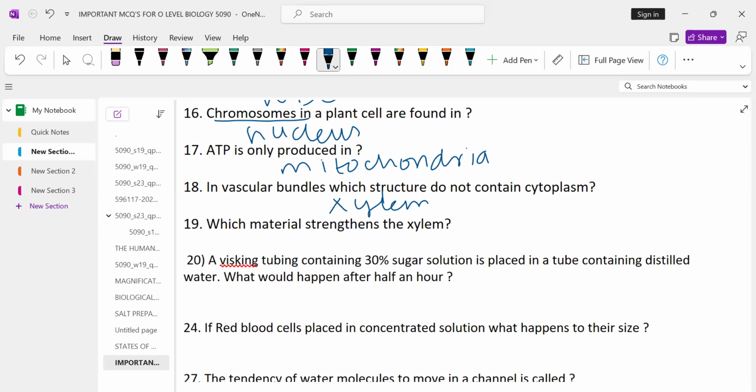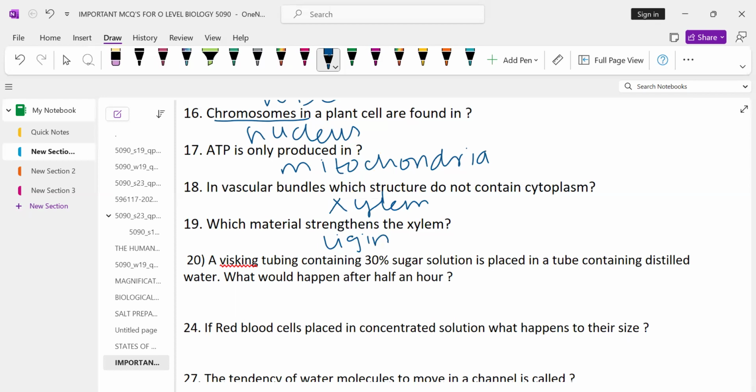Which material strengthens xylem? The material that strengthens the xylem is lignin. Lignin is a dead material that is present in the walls of xylem, and it is hard and dead. That's why it supports the xylem vessel.